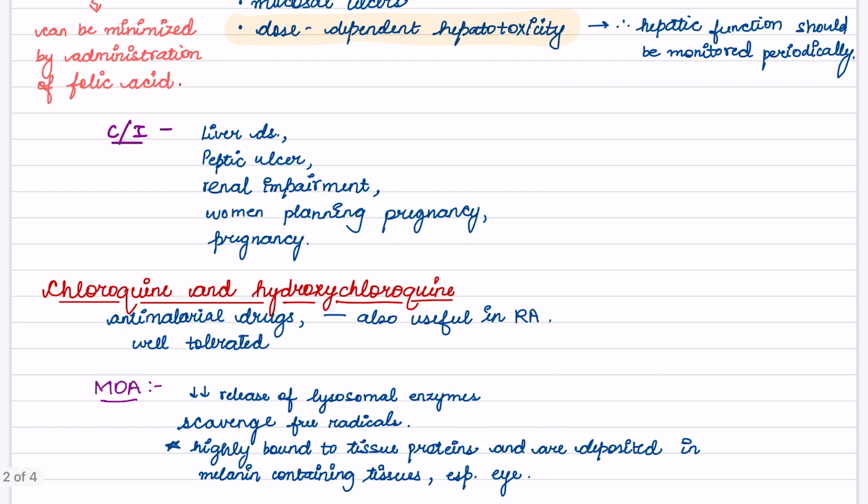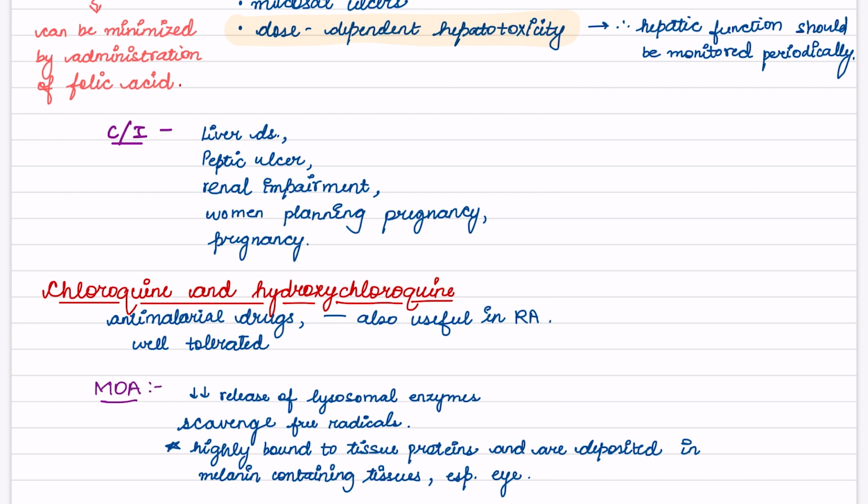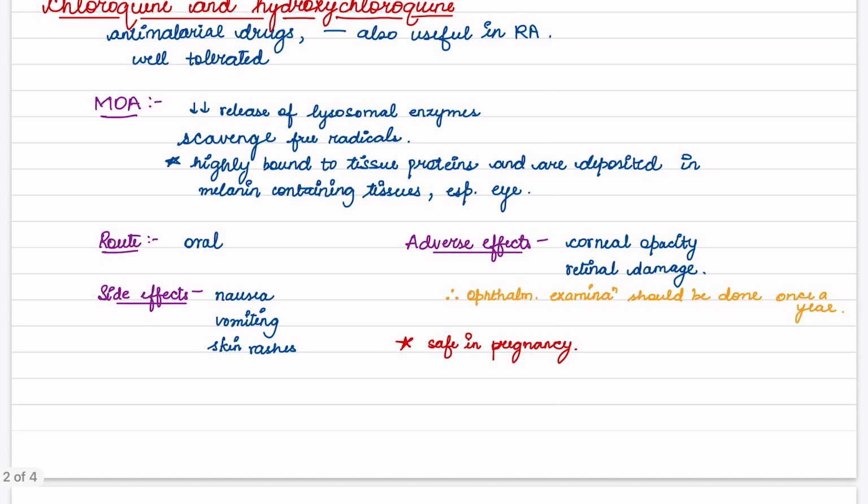Now, contraindications. It is to be contraindicated in liver disease, peptic ulcers, renal impairment, women planning pregnancy, and pregnancy. Now, next, moving on to chloroquine and hydroxychloroquine. We know these are anti-malarial drugs, but they are also used in rheumatoid arthritis. They are well tolerated. Mechanism of action: they decrease the release of lysosomal enzymes. They scavenge the free radicals.